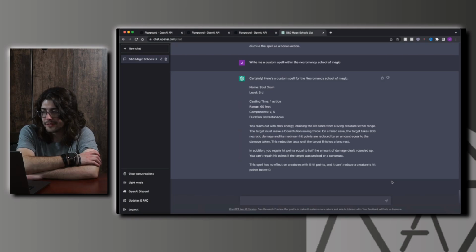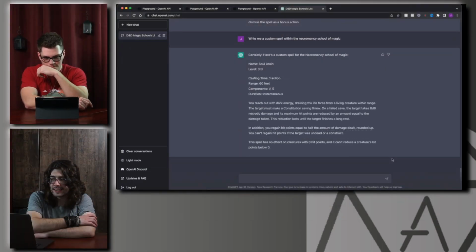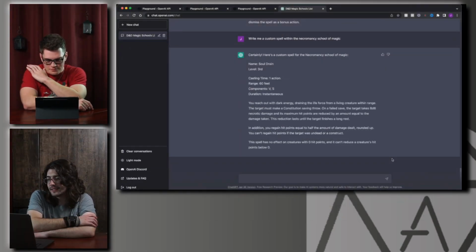Alright, so yes, we have Soul Drain, 3rd level, casting time of an action, range 60 feet, components are verbal and somatic, and the duration is instantaneous. You reach out with dark energy, draining the life force from a creature within range, a living creature. The target must make a con save.